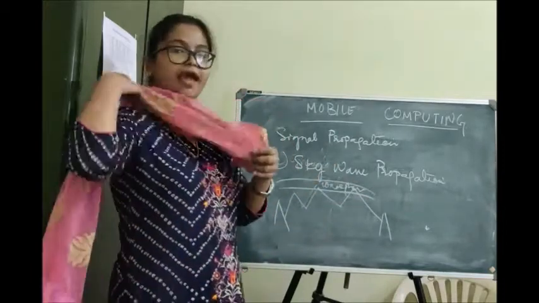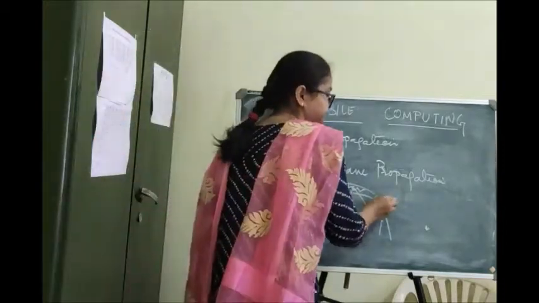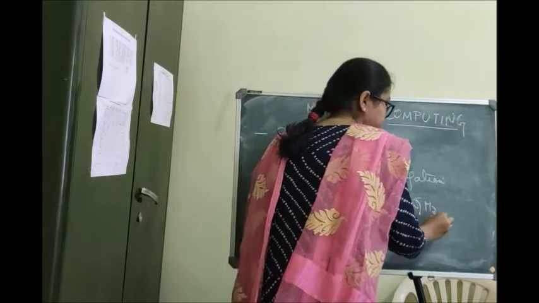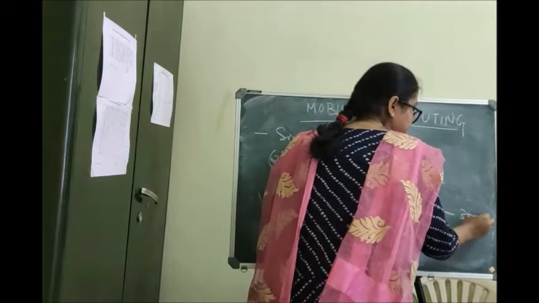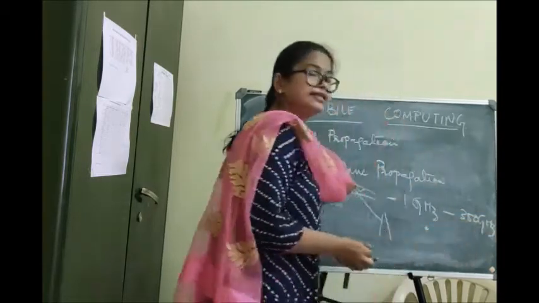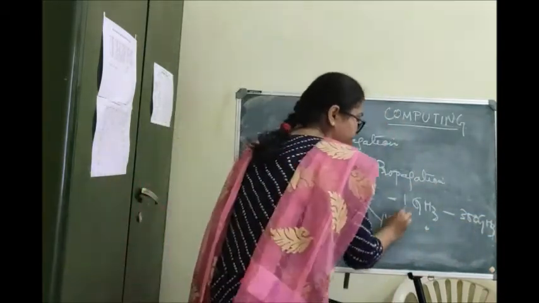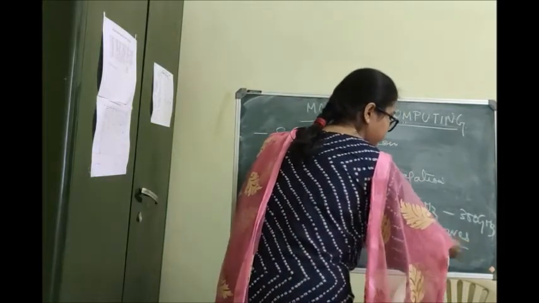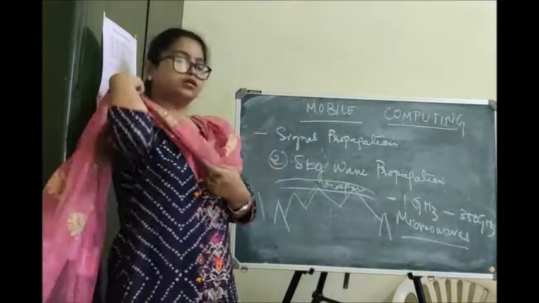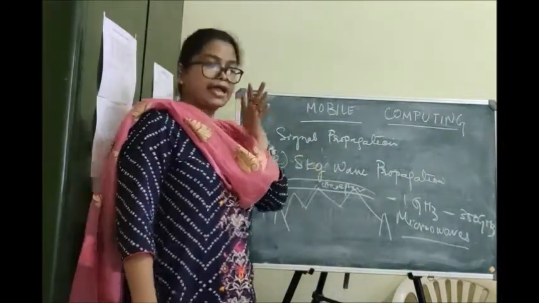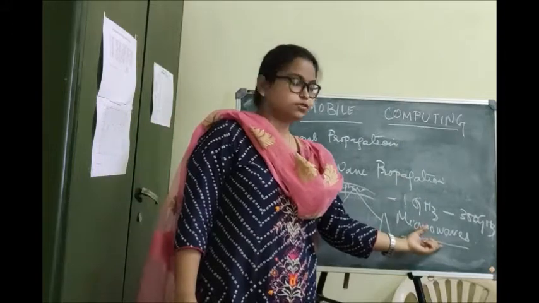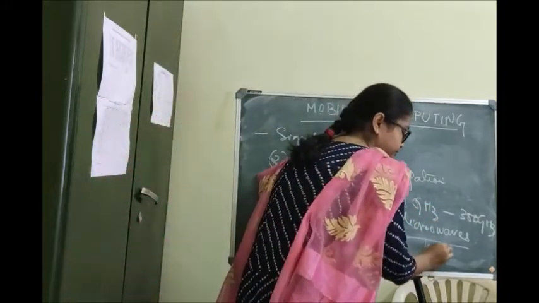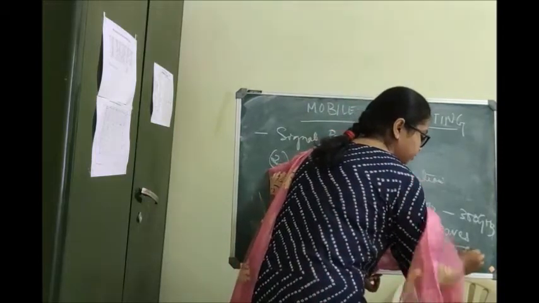In this case, we have a frequency range from 1 gigahertz to 300 gigahertz. These waves are also called microwaves. So the waves used for sky wave propagation are called microwaves, and they have a little bit higher frequency.